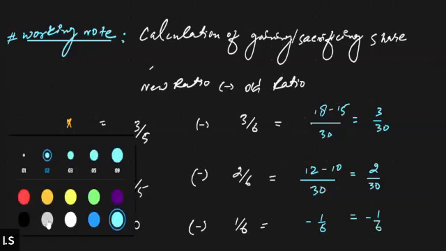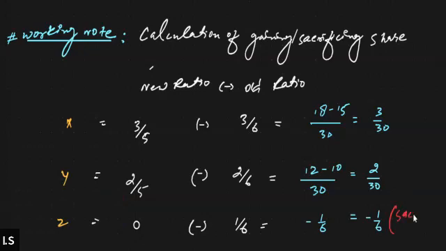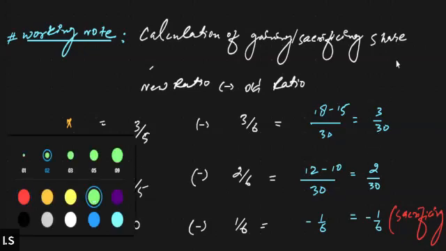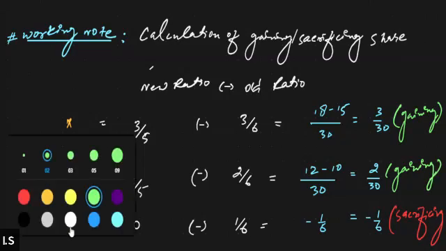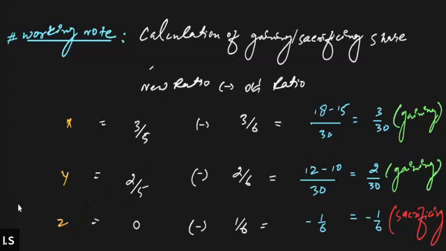So this shows that since Z is getting a negative value of share, Z is sacrificing. Obviously, since he's retiring, he must be sacrificing. And other than Z, X and Y are gaining. Right, everyone, so now we have got the gaining and sacrificing shares of the partners. We can now pass the journal entry.